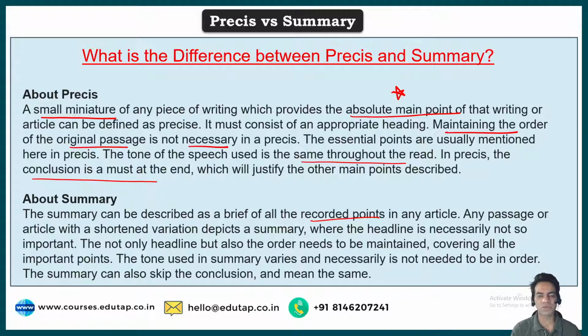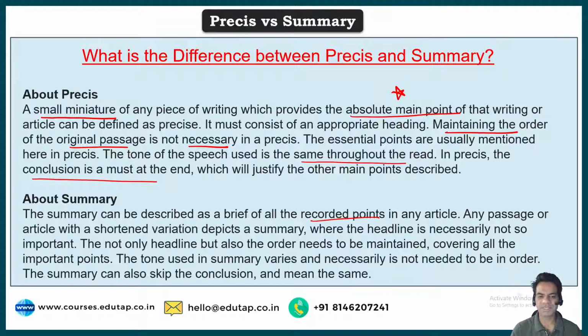So it is only about condensing the whole thing, where you are including all the key points, all the points of the passage. But in Pressy, you do not mention all the key points. You only keep the absolute main point of the passage. So that is the number one difference.